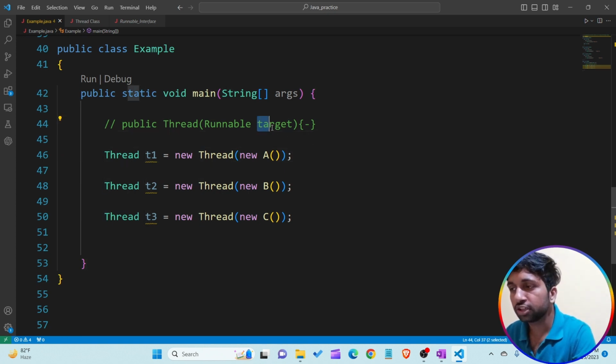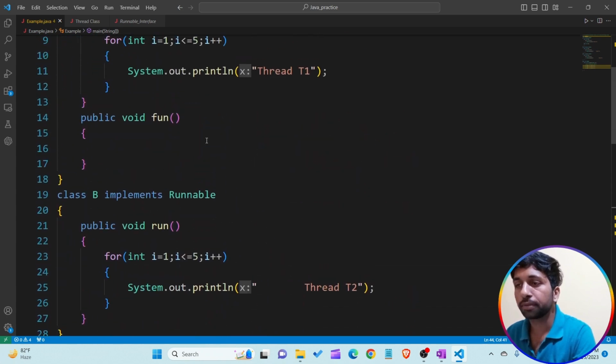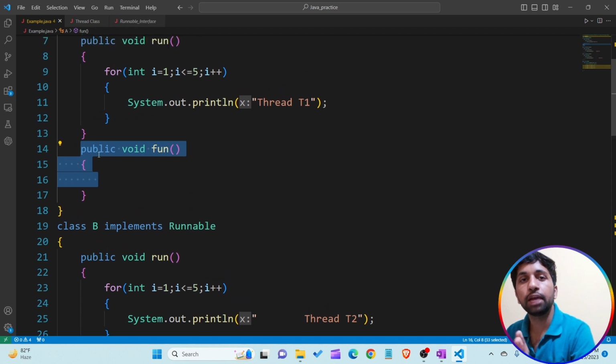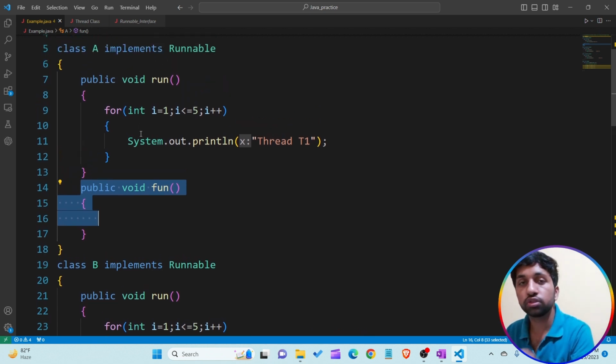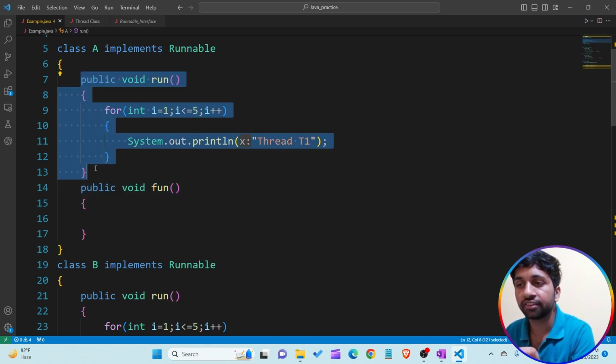By using this target reference variable, we are not able to call the fun method. Why? Because the target reference variable is of Runnable interface type. So by using the target reference variable, we are only able to call the methods of the interface, not the methods of the class. We are only able to call the method of the Runnable interface, that is the run method.